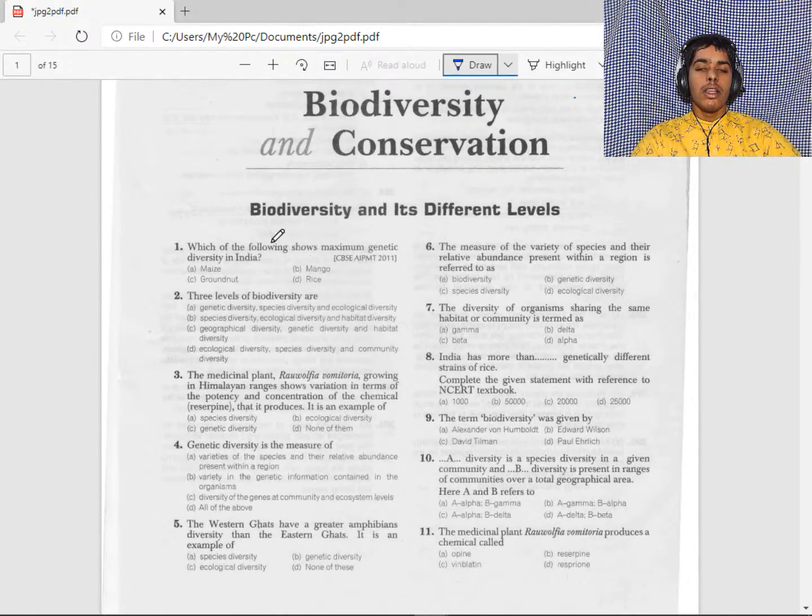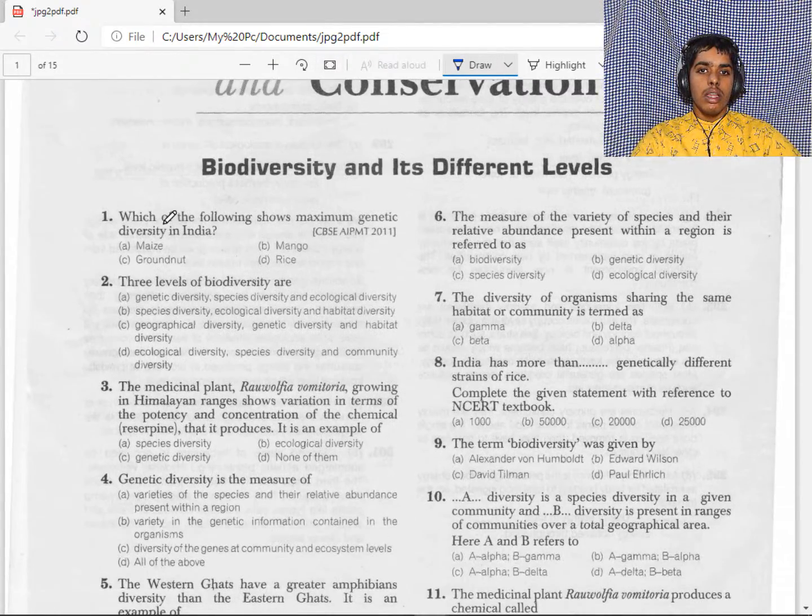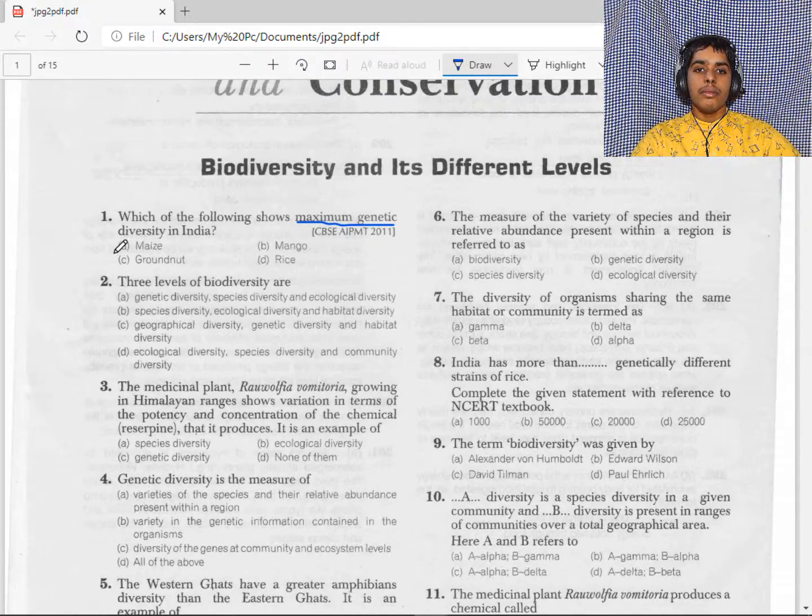First problem: which of the following shows maximum genetic diversity in India? The question states that, in the given options, which one shows maximum genetic diversity? The options are maize, mango, groundnut, and rice. The answer is option D.